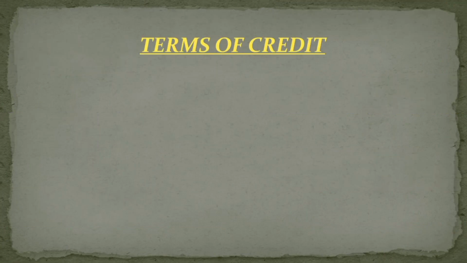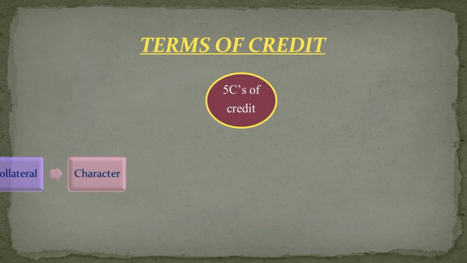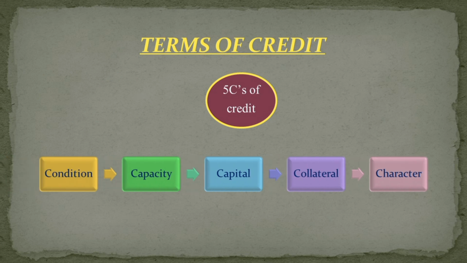This is another topic, that is what? Terms of credit. You can say there are 5 C's of credit, or the 5 terms of credit, that we give you credit on the basis of 5 things. That is what? Condition, capacity, capital, collateral, and character. So these are the terms of credit, or the 5 C's of credit.